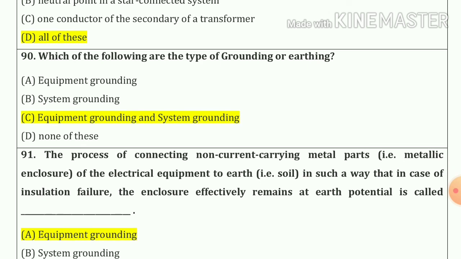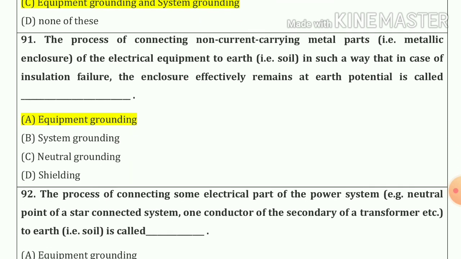So our answer is option number C, equipment grounding and system grounding. 91 number. The process of connecting non-current carrying metal parts of the electrical equipment to earth in such a way that in case of insulation's failure, the enclosure effectively remains at the earth potential is called equipment grounding. That means our answer is option number A.